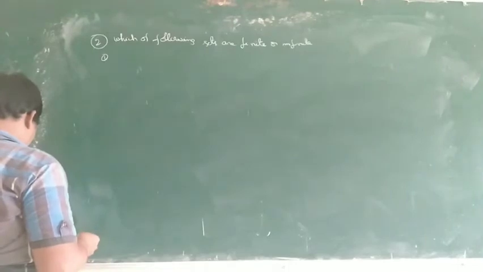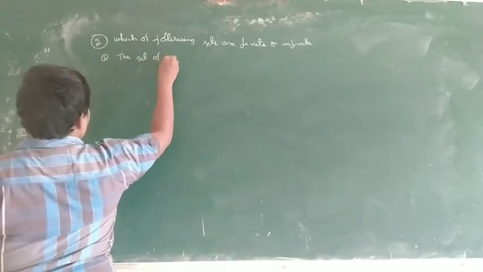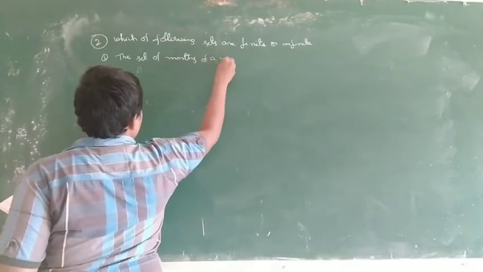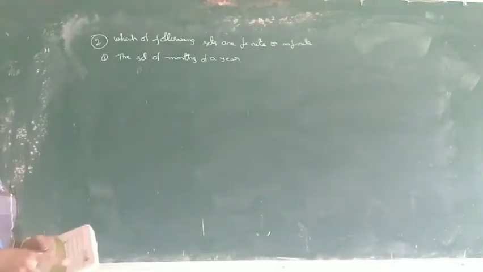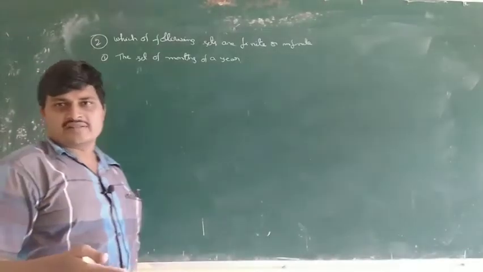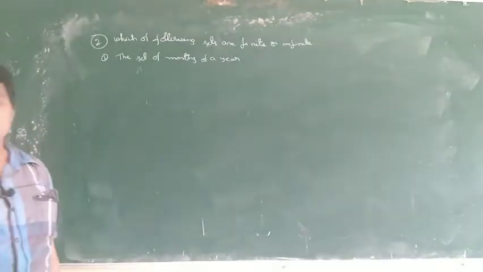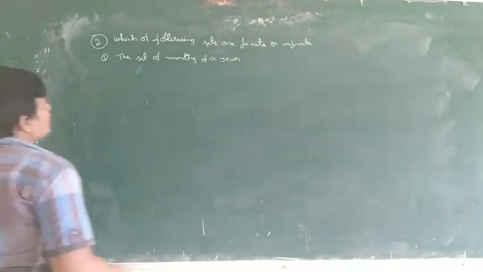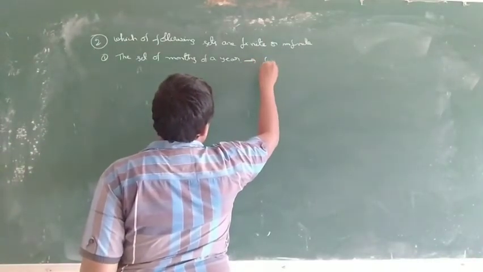The set of months of a year. How many months are there in the year? 12 months, fixed, 1 to 12. This is a finite set. What are they? January, February, March, April, May, June, July, August, September, October, November, December. The set of months of a year is a finite set.